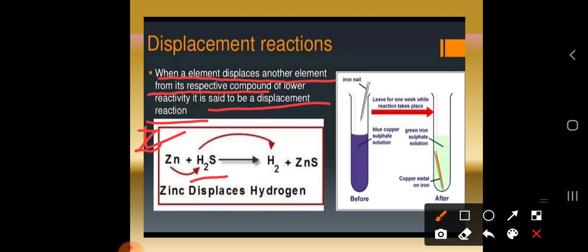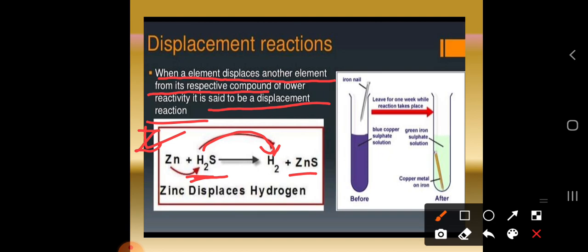So zinc, the most reactive metal, will displace hydrogen, and hydrogen will be released, and the zinc will form a bond with the sulfur. So the zinc displaces the hydrogen.